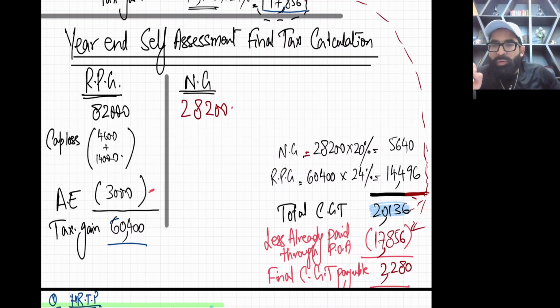Okay. And now, if this bad thing is coming in your mind that you have used annual exemption two times or losses two times, no, just give your mind a relaxation in this way: your actual tax was 20136, and believe me, you paid this. How? 17856 in advance and then 2280. So if you add these two, 2280 plus 17856, that means you have paid 20136, which is the perfect tax.